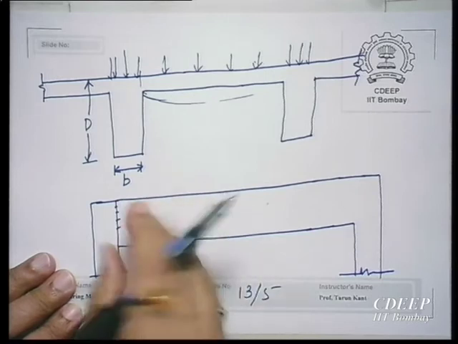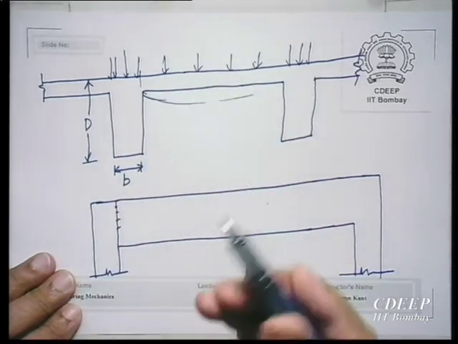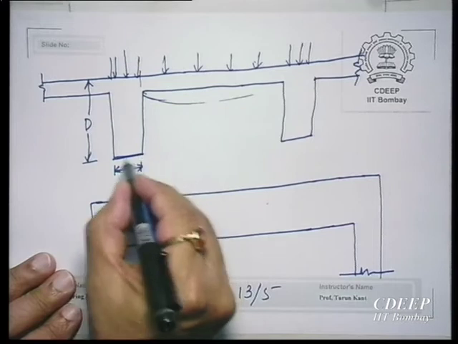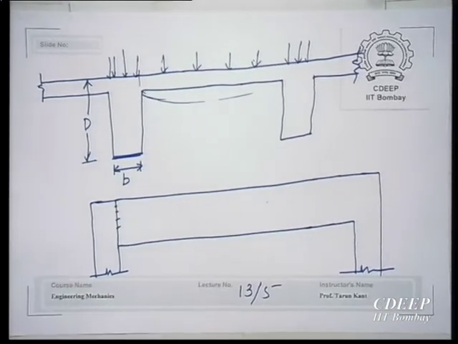So, this beam has a width, the width of the beam will be B. Now, once you are seeing from the elevation, then the width you cannot see. Okay, this is the cross section.